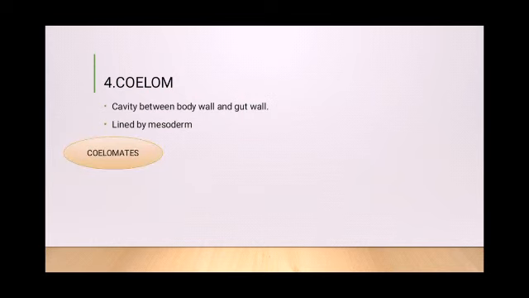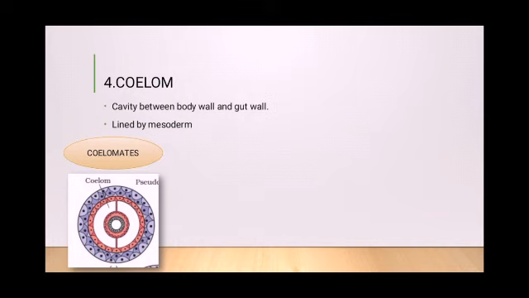The fourth one is the coelom. What is a coelom? A coelom is a cavity between the body wall and the gut wall, and this is a very important criterion for classification of organisms. A true coelom is lined by the mesoderm. So, animals which possess the coelom are called coelomates. And you can see the picture here. We have in violet color the ectoderm, and you can see the orange color mesoderm, and you can see that coelom there. The coelom is lined by this mesoderm.